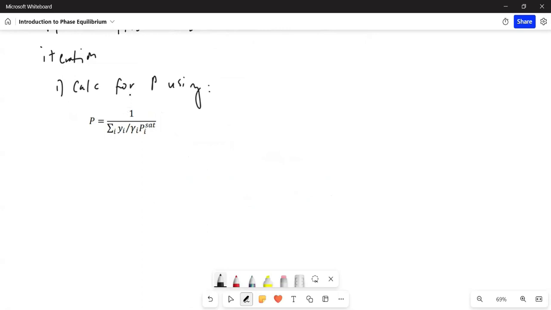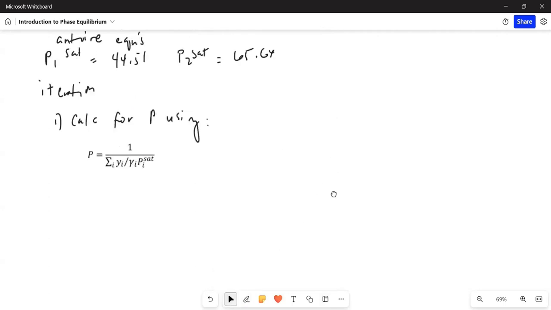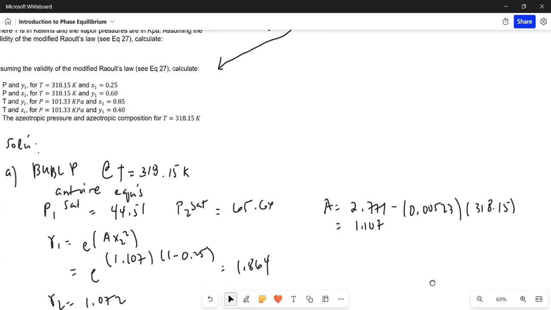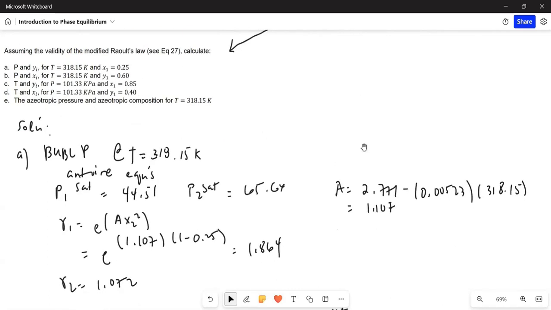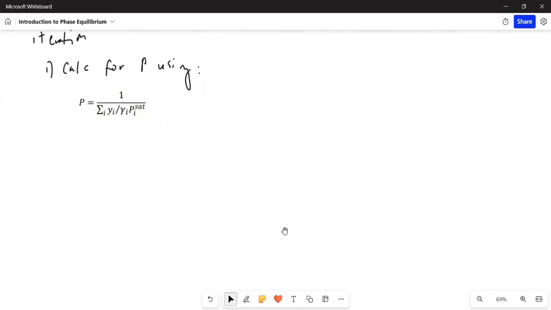If we're going to use this equation, then we need the values for the activity coefficients. y1 is given already, it's 0.6, so y2 is 0.4, but we don't have values for the activity coefficients.